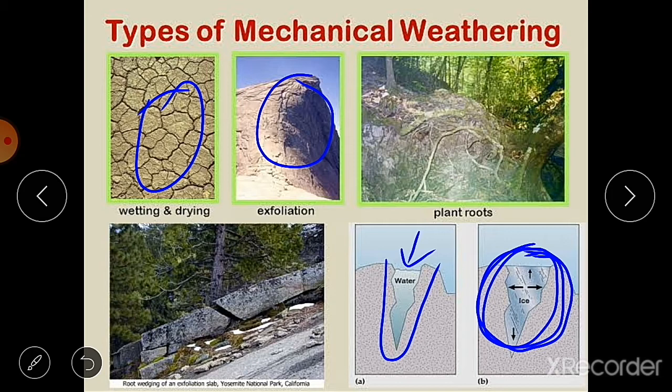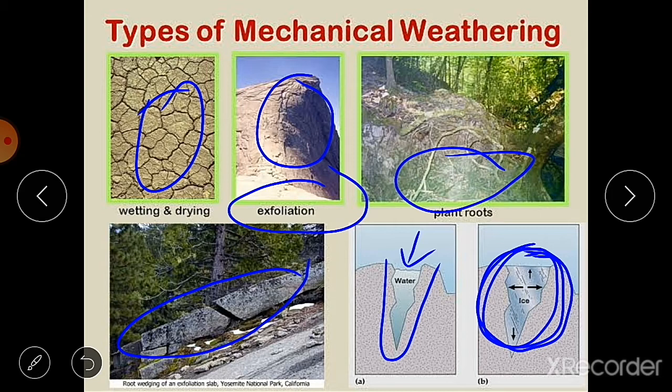Here you can see the picture of this ice wedging in California. So this is another agent, or we can say force, of mechanical weathering. Then the pressure of plant roots that are growing over the rocks: when these roots grow, they exert pressure on the rocks and make them crack, and then they break down. Then exfoliation means segmentation or division, and it occurs due to heat, water, and air.